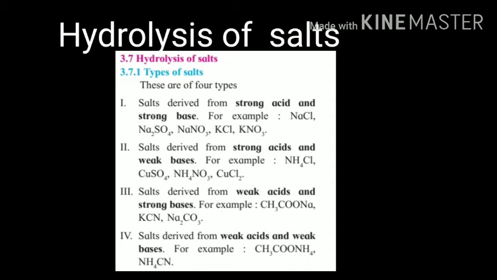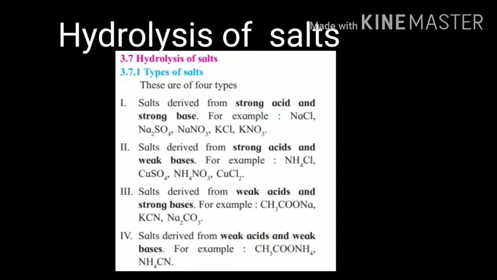The first one is the salts which are derived from strong acid and strong base. By now you all know the meaning of strong acid and strong base, and also the meaning of weak acid and weak base. A strong acid or strong base is the one which undergoes complete dissociation, right? Whereas weak acids or bases dissociate partially. So this is the difference between the two.